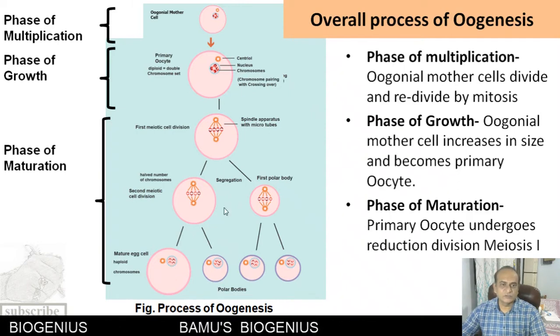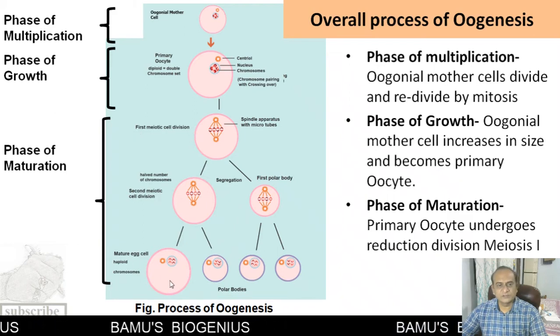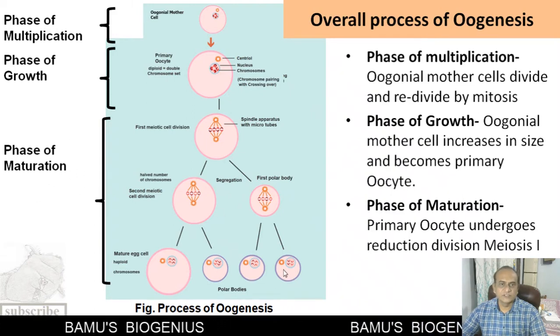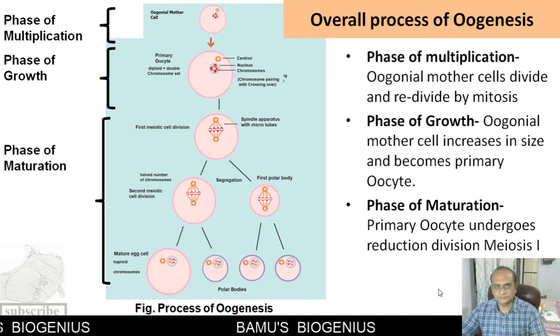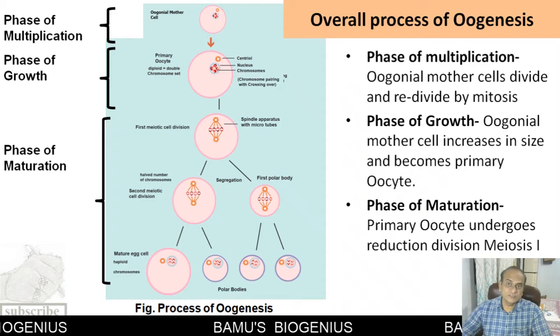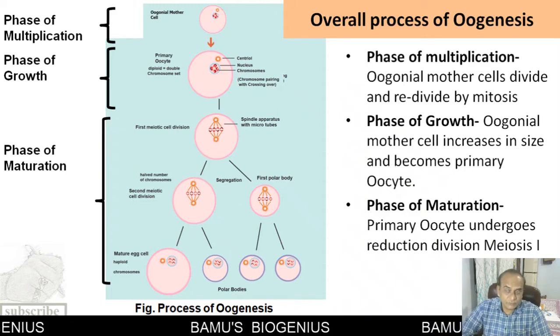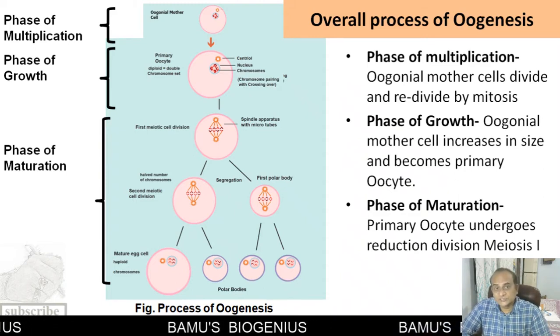So from the first meiotic cell division to the complete formation of an egg cell, this phase is known as the phase of maturation. It is a little bit extended due to the stop signals at a particular period. So this is a overall bird's eye view of the process of oogenesis.